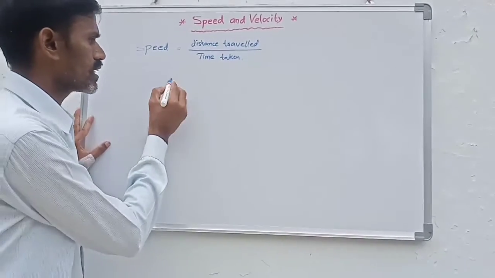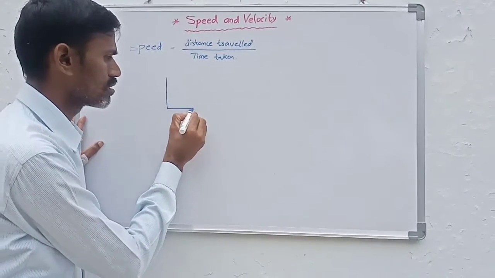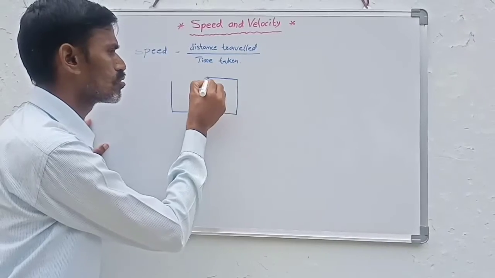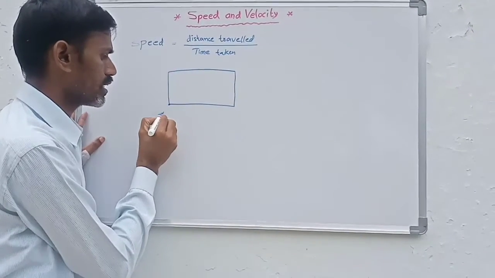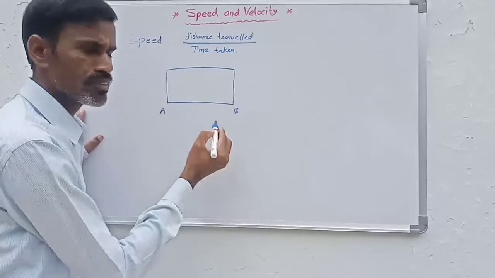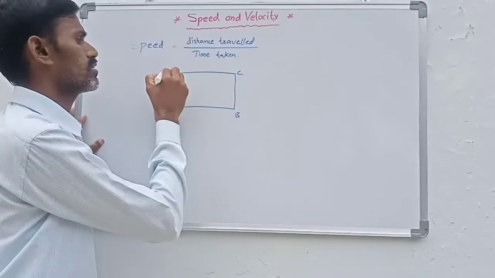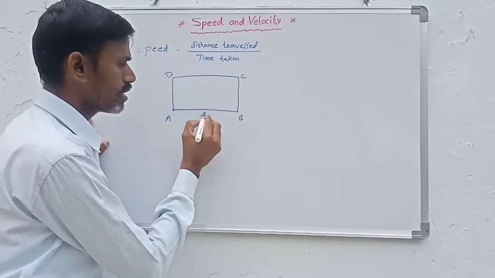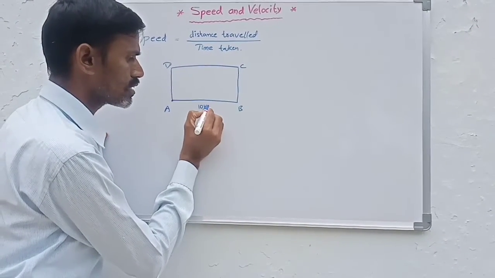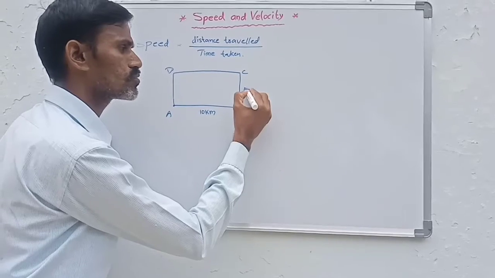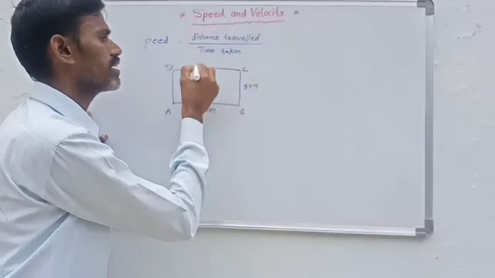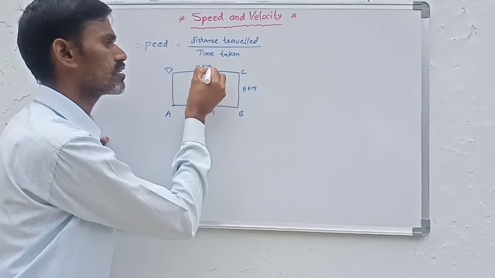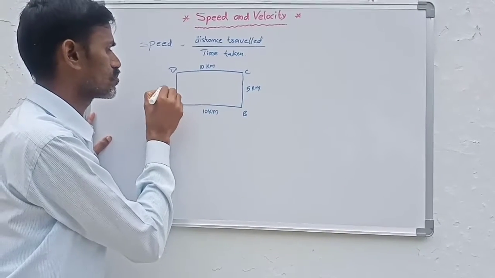Suppose we take a person who moves from A to B, B to C, C to D, and then D to A. AB is 10 kilometers in length, BC is 5 kilometers, CD is 10 kilometers, and DA is 5 kilometers.